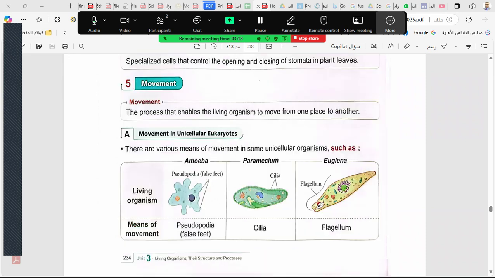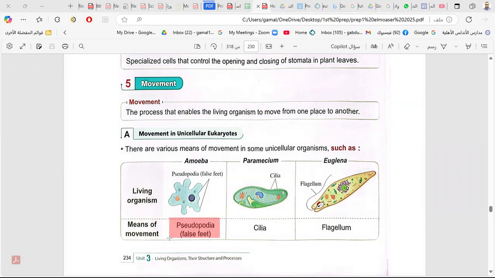Finally, the last characteristic, which is movement. We move by our legs, our skeletal system, muscular system. But how about the small unicellular organisms? How does the amoeba move? The amoeba moves by something called pseudopodia, false feet. The P here is silent. It can move to the left, to the right, any way, by these feet. And they are fake feet, not real feet.